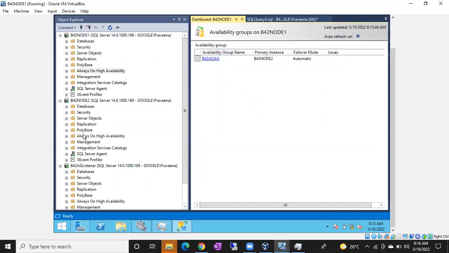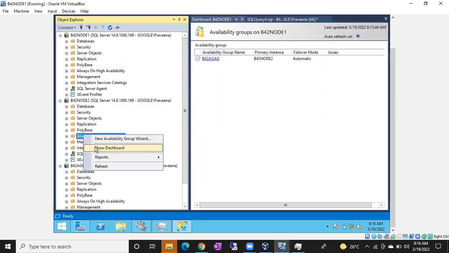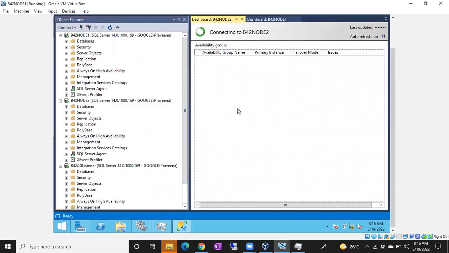But if you open it from the primary replica, node 2 is my primary replica, right? Open Show Dashboard from the primary replica, and you can see a green circle, guys. You can see a green check.